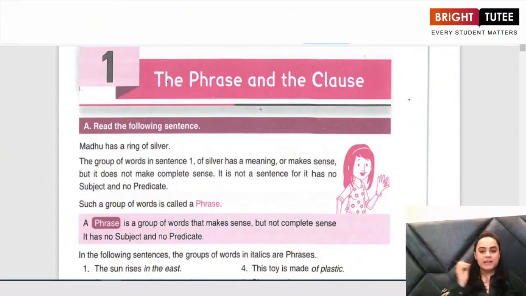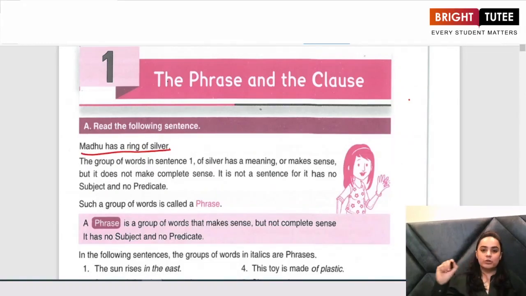Now, in this class, we are going to begin with the first chapter of your grammar book, which is the phrase and the clause. This chapter is going to tell us about the difference between a sentence, a clause, and a phrase. So, just look at your screen. It says, Madhu has a silver ring. So this is a sentence which is given to you.